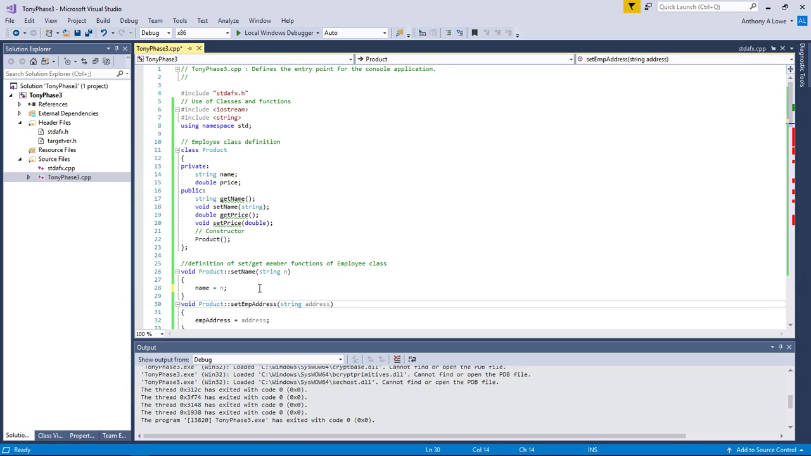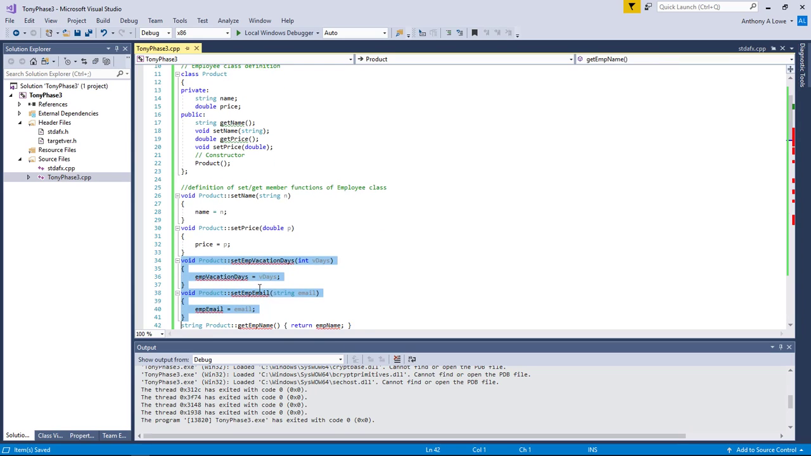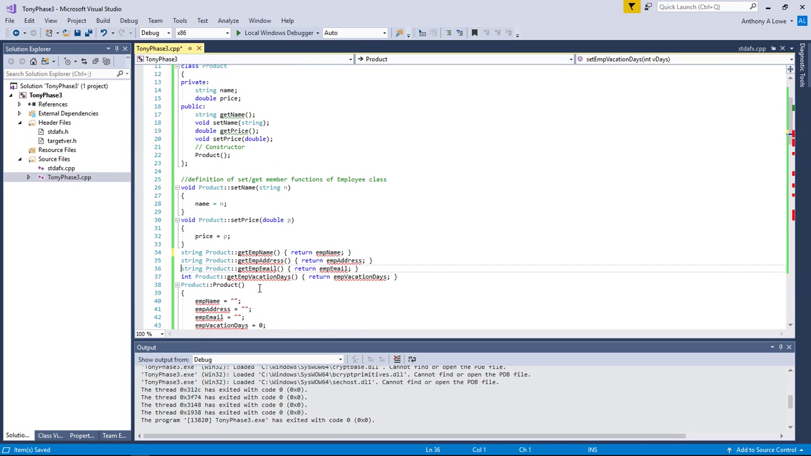So there's set name. Void here from the product class, I'm going to do set price. And this is going to be a double. Price P. And I can say price is equal to P. All right. And then I can delete the next 2 because I don't need them. I'm going to delete the 2 of these down here because I don't need them as well.